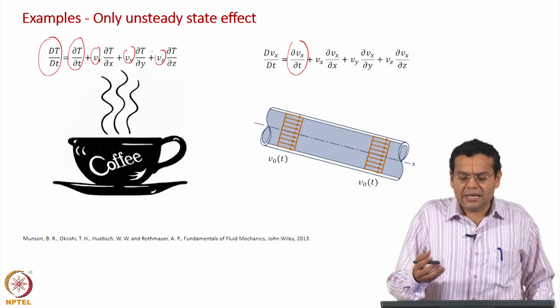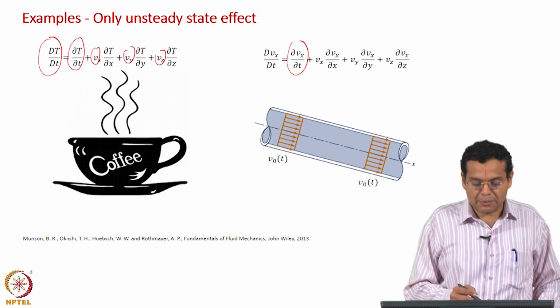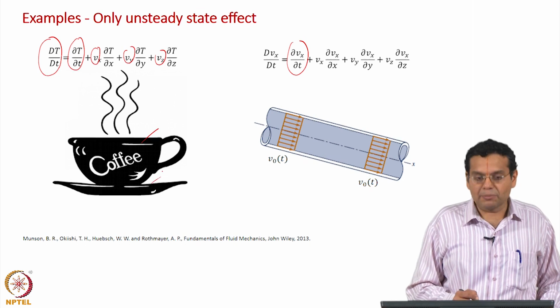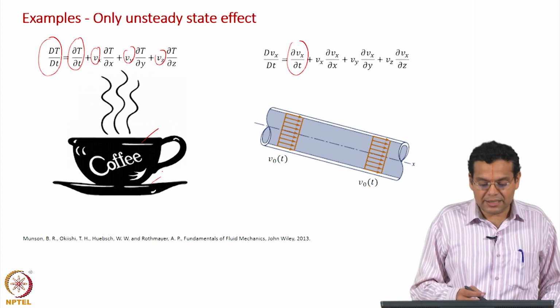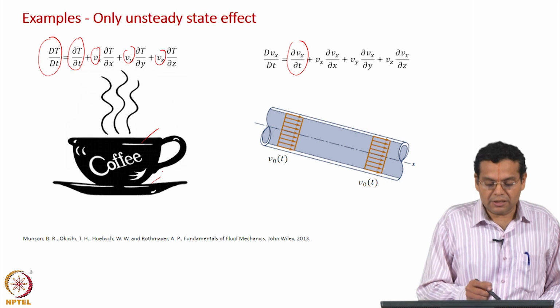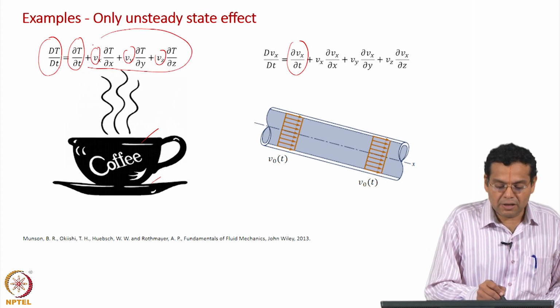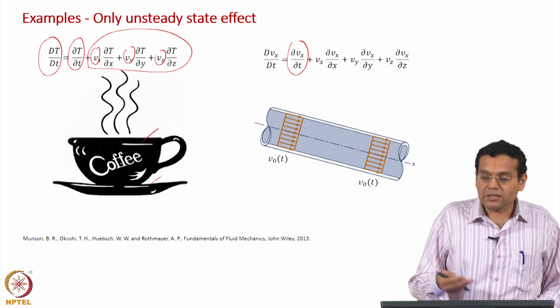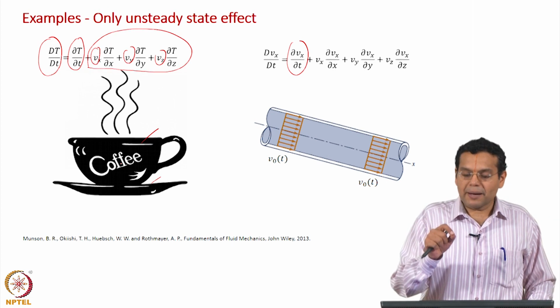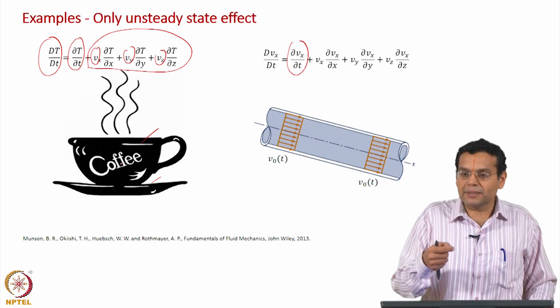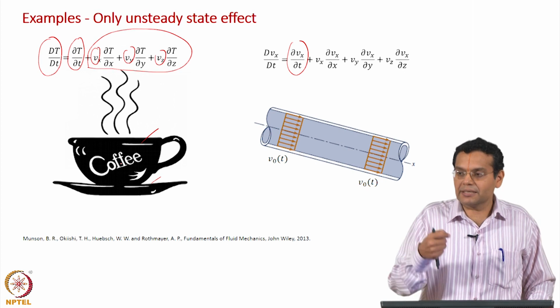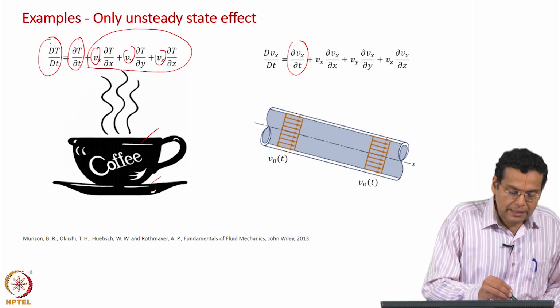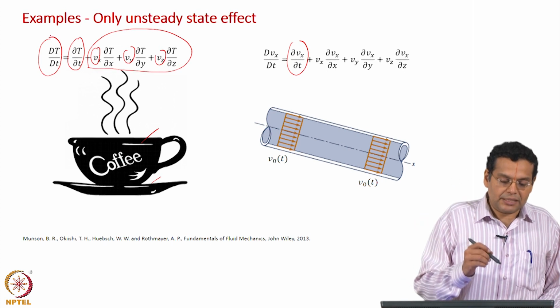There will be temperature variations, maybe it is slightly colder here, warmer here, but there is no velocity component. So this term will not contribute, but as the coffee is getting cooled, if the particle is at a particular location, it experiences a rate of decrease in temperature,